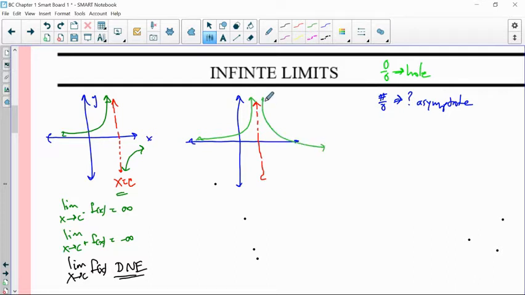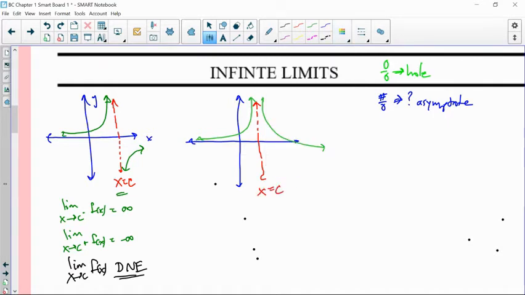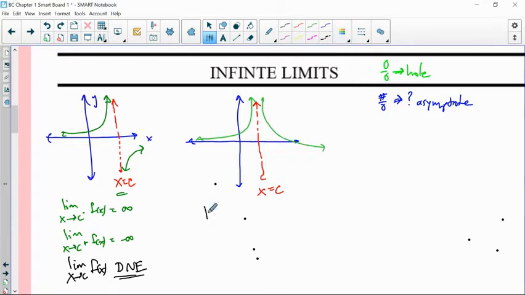So both the left and the right side are going up towards infinity at x equals c. If the left side matches the right side, even though we don't have a numeric value, we can still say that the limit as x approaches c of f of x from both sides is equal to infinity. And again, this value of infinity at least describes the behavior, at least it's telling us something about this particular function.